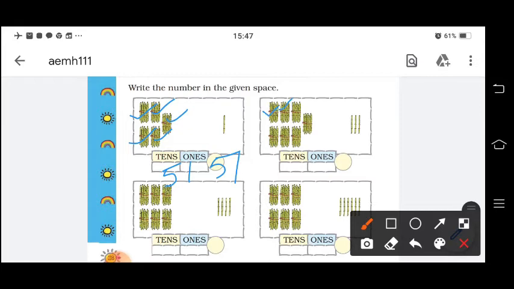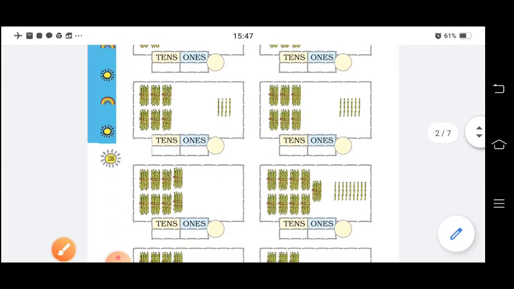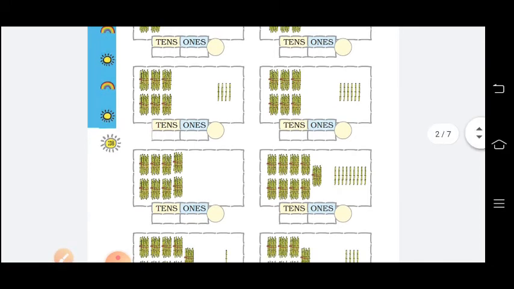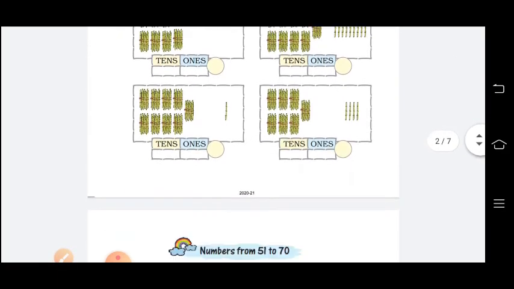This one, 1 2 3 4 5 6 7, so 7 tens 3 ones, so 73. Like this way you should count, here 6 tens 4 ones, so the number is 64. Like this you have to do all. You have to count the tens, and so you will get the numbers till 100.